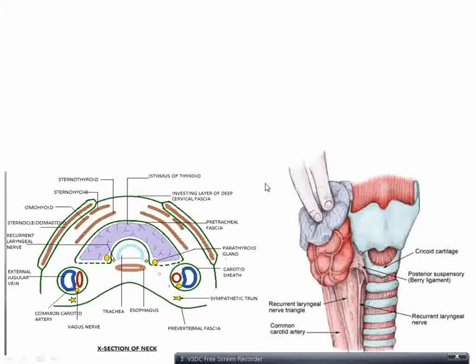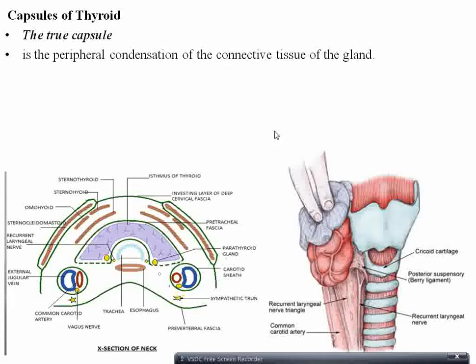Now let's see about this slide. Capsules of the gland. There are two capsules. The first one is the true capsule, which is condensation of the connective tissue of the gland periphery. So peripherally, the condensation of the connective tissue component of the gland is called a true capsule.